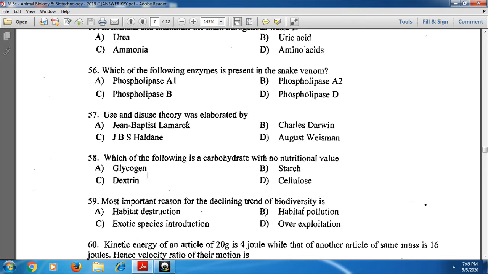And next, the 58th one: which of the following is a carbohydrate with no nutritional value? Here glycogen is the storage form and has nutritional value. Dextrin is also in the form of sugar, and so is starch. The wrong option is cellulose. With no nutritional value, cellulose is the correct carbohydrate. Cellulose is a carbohydrate with no nutritional value because animals cannot digest cellulose.